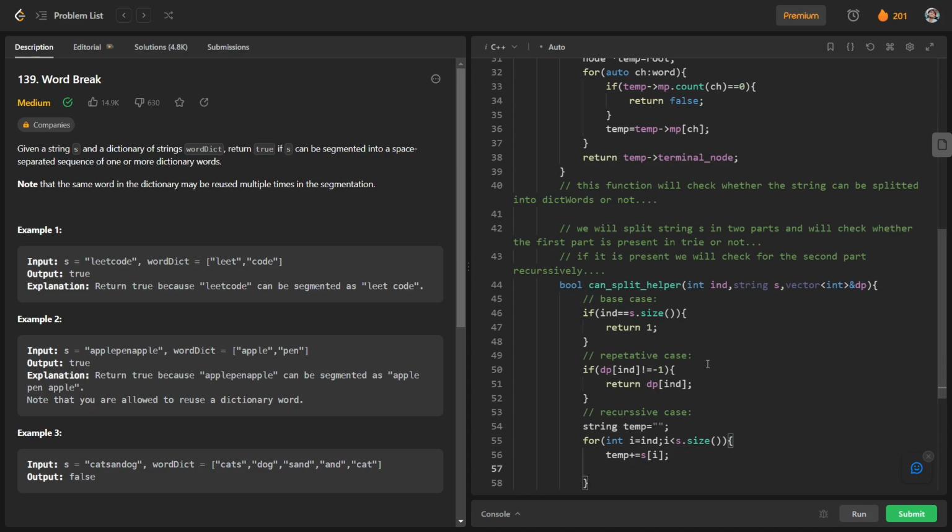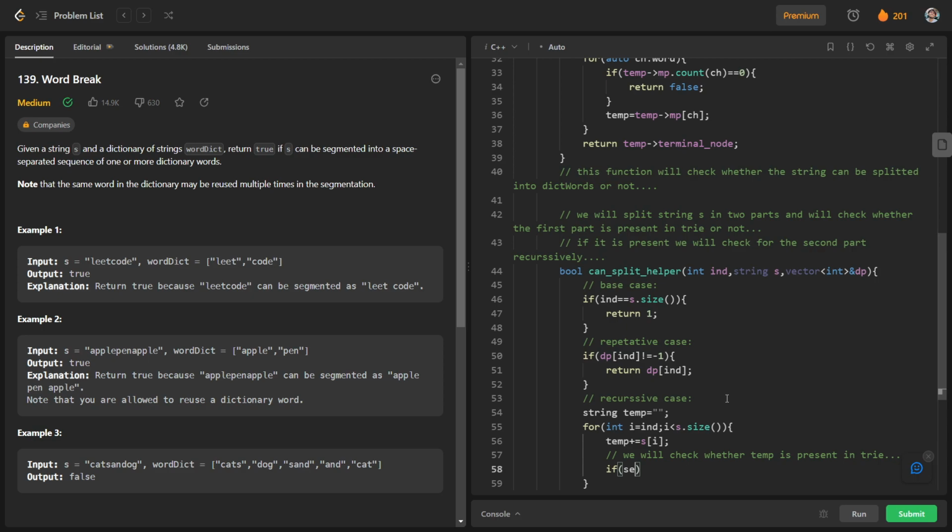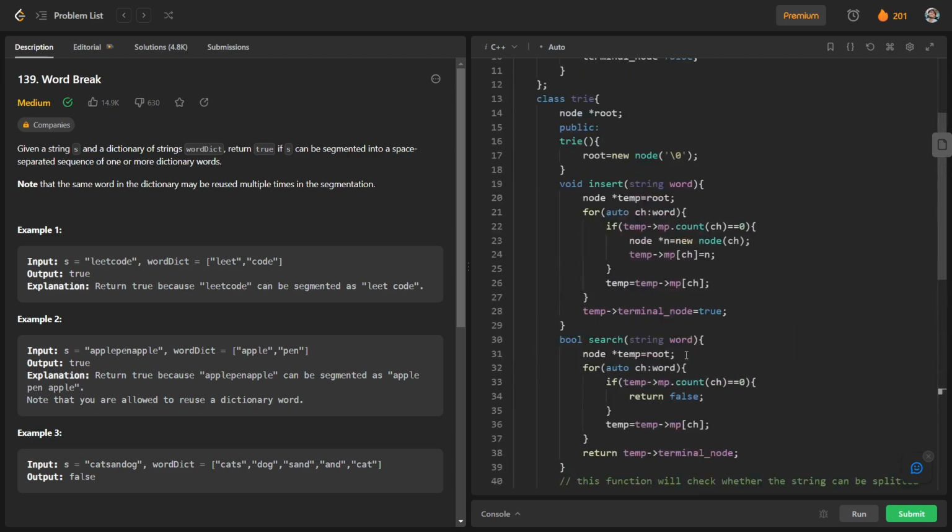Then we will search whether this temp string is present in try or not, for which we will have our boolean function search.